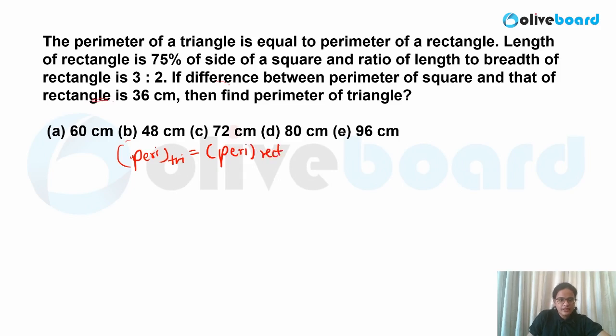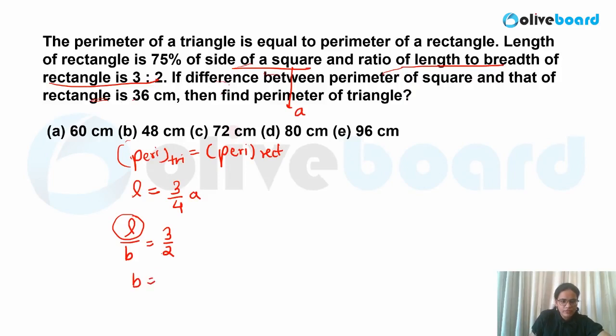Length of the rectangle is 75% of the side of the square. So let us suppose the side of the square is A over here. Okay, so 75% is nothing but 3/4 times A. And the ratio of length and breadth of the rectangle is 3/2. So length by breadth is equal to 3/2. Now if I know the length value, I can calculate the breadth also. So what will be your B value? Very easily you can say B would be equal to, let me cross multiply, 2/3 L. Now you already know the L value, 3/4 A.